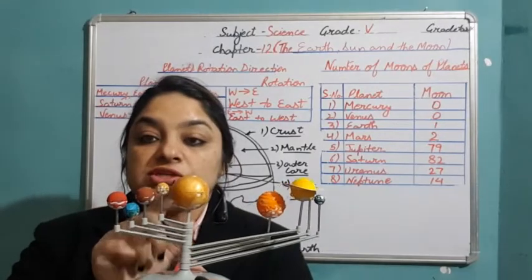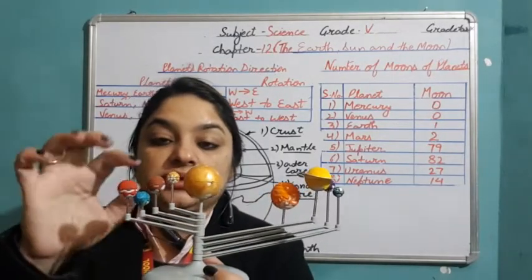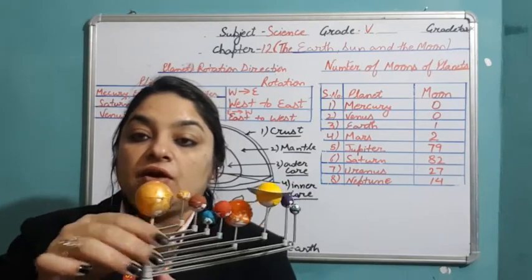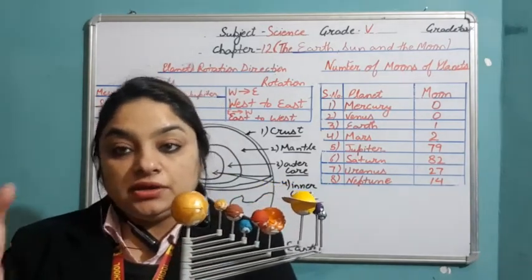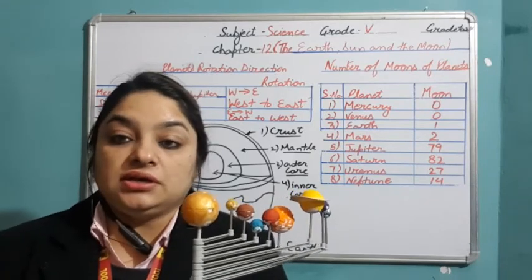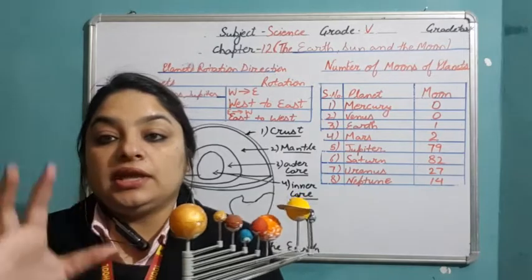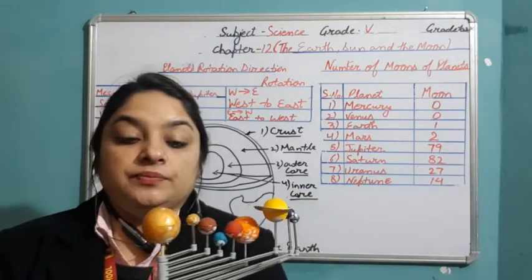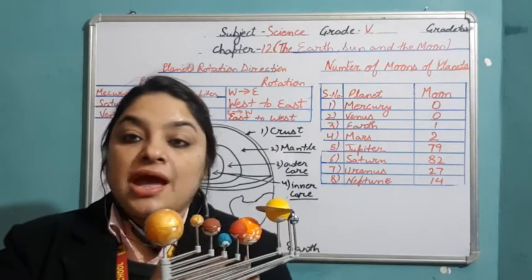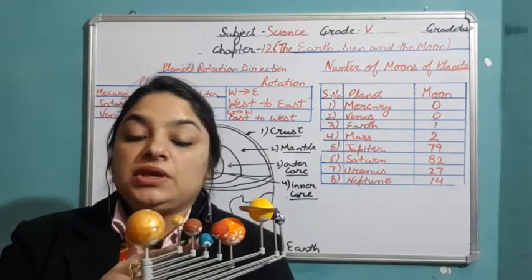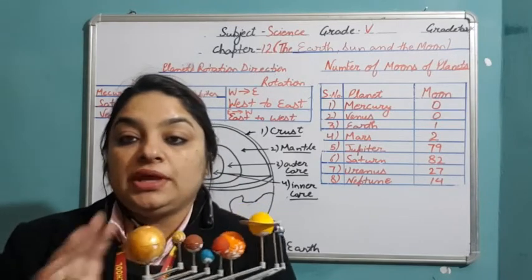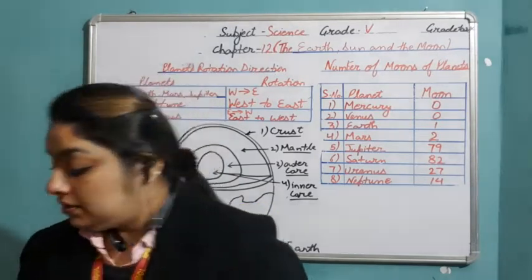it consists of the Sun, which is situated at the center of the solar system, then 8 planets which are revolving around it, and their satellites, that is their moons, and other heavenly objects like asteroids. All these together form the solar system, and the Sun is situated at the center. Then we have different planets: Mercury, Venus, Earth, Mars, Jupiter, Saturn, Uranus and Neptune.